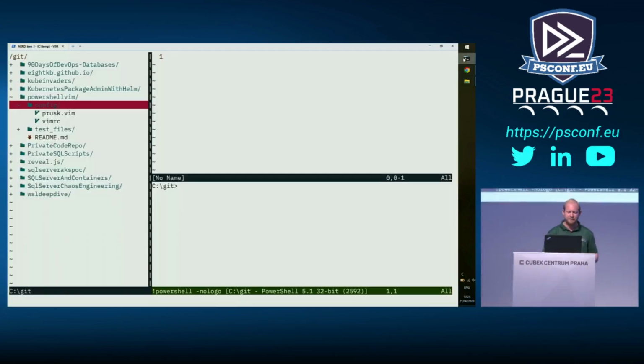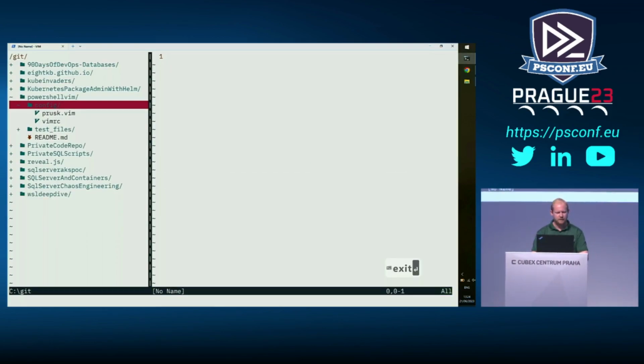But let's have a look at that vimrc file. So I'm going to get rid of my terminal, and let's have a look at, where'd my cursor go? There.